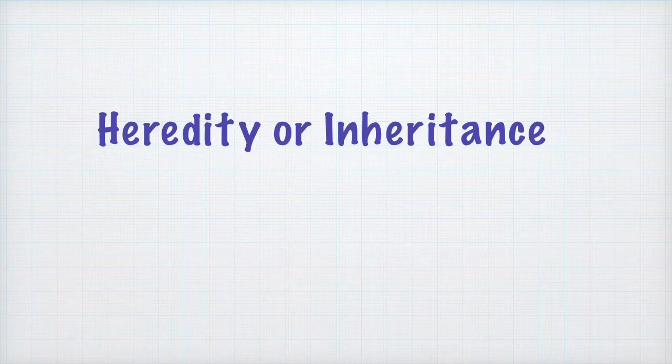Welcome all. Today we are going to learn about another dimension of heredity or inheritance, which is expressed in the form of genetic disorders. We all know that we owe a lot to our parents in terms of our genetic makeup. This is what we call inheritance. So we inherit our genetic makeup from our parents, and it is this genetic makeup which expresses itself in our appearance, in our mental abilities, and in our psychological characteristics as well.